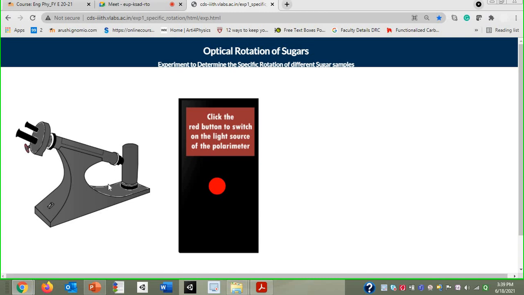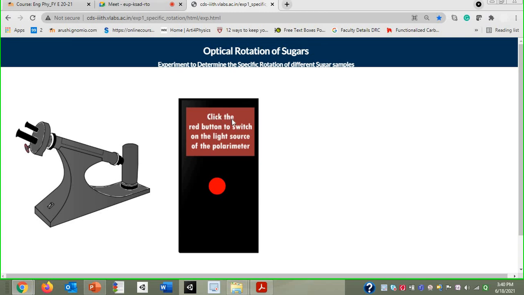The lens, polarizer and half shaded plate you can't see, as they are in the internal part. You can open this portion where you need to keep the sugar solution or water tube one by one. The analyzer and circular scale you can observe at the other side. Here the eyepieces are provided through which you can see the half shaded plate and how light is coming through the optically active solution.